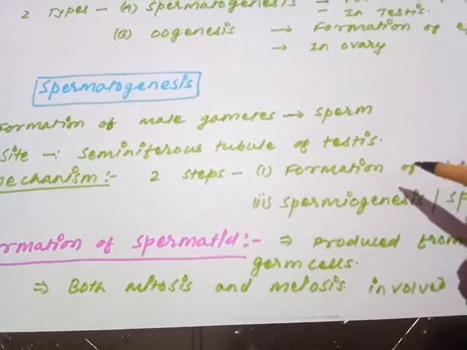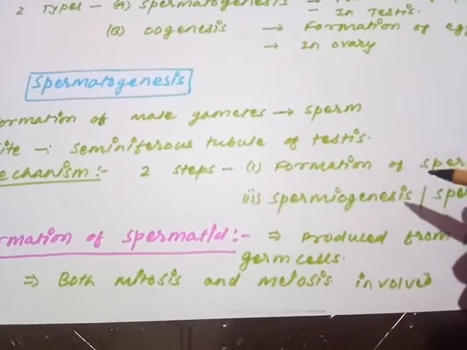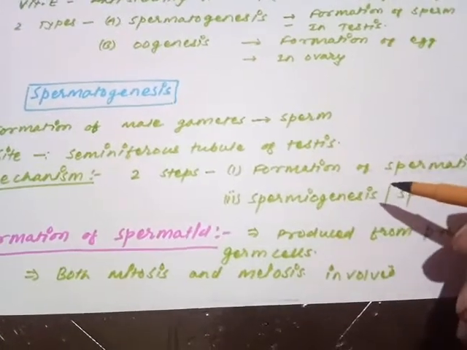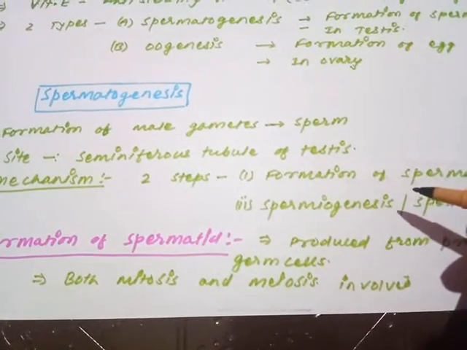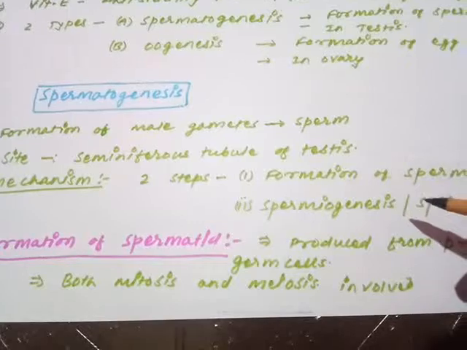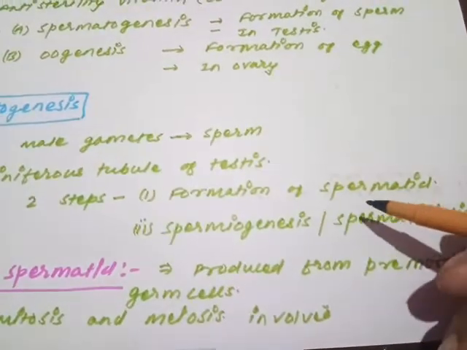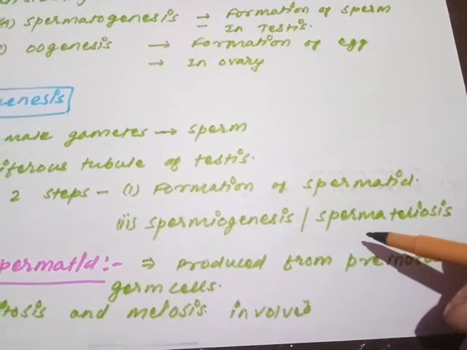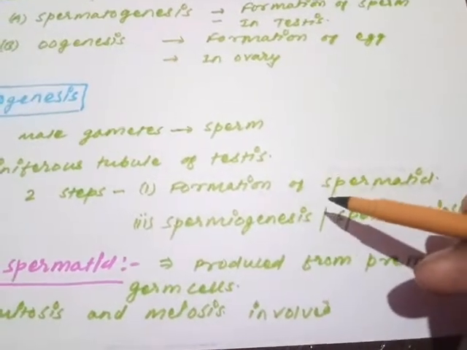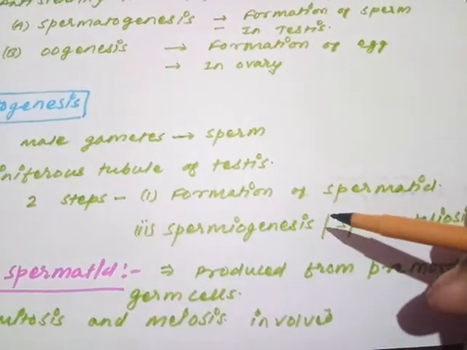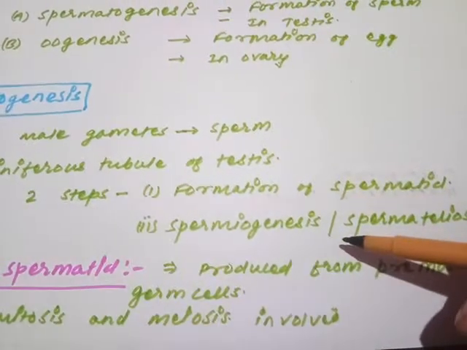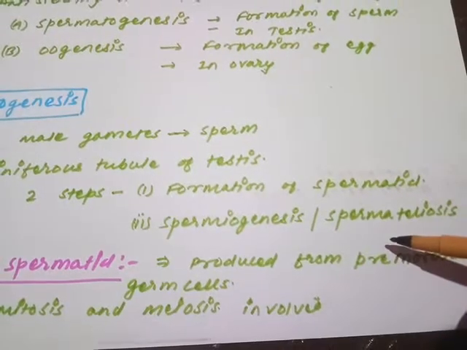To understand the process easily, two steps are involved in the formation of spermatozoa. The first step is called the formation of spermatid, and the second step is called spermiogenesis. Are you getting my point? The spermatogenesis process completes in two steps. One is the formation of spermatid, and the other is spermiogenesis.